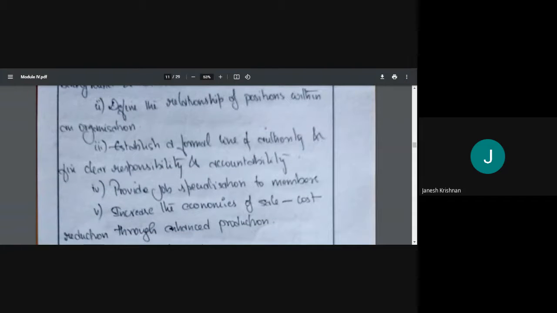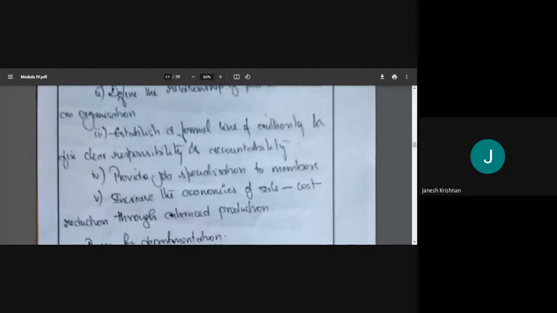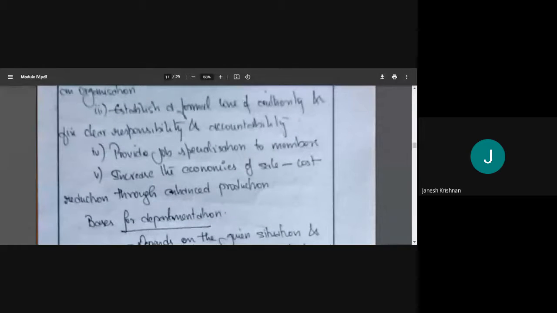Then increase the economies of scale, that is, cost reduction through enhanced production, like what we said yesterday. Mass production will lead to better sales and the cost will also be less. When we produce something in mass quantity, we'll have a reduction in the cost.